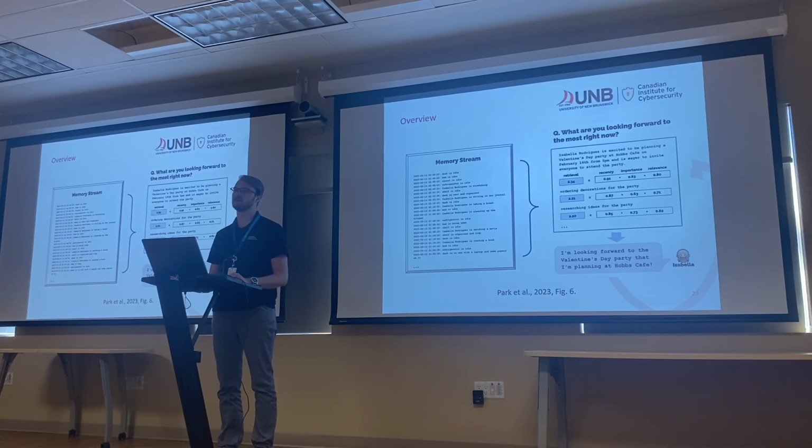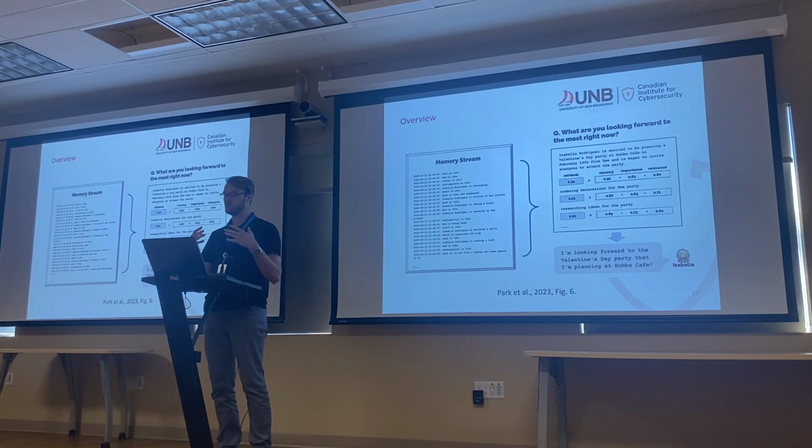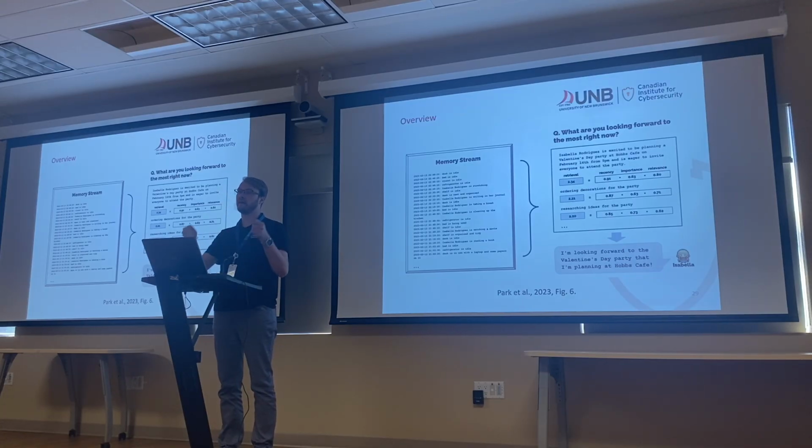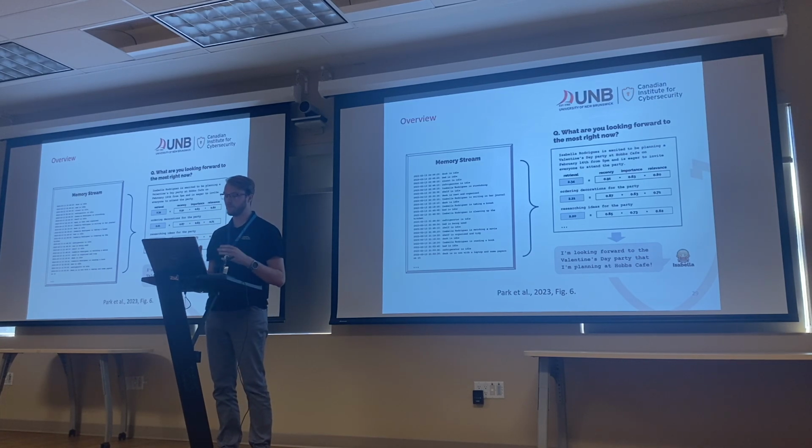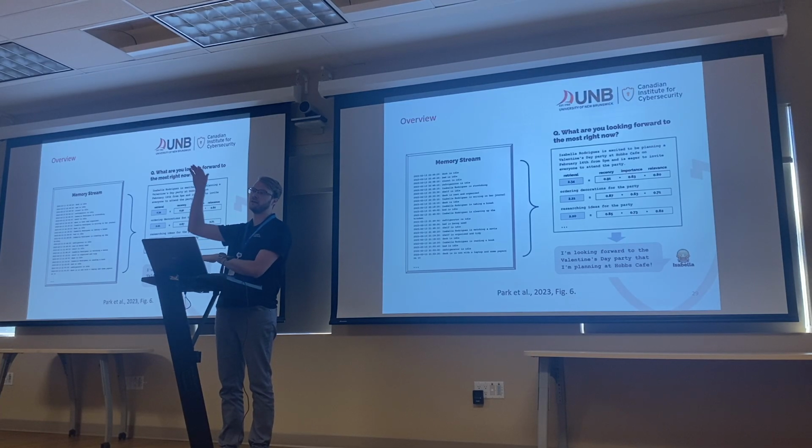The last thing is relevance. So this one isn't done by the agent itself. Essentially, whatever the query or prompt is to the agent, they're going to take that and compare it with every other memory they have. We would obviously do that using an embedding and cosine similarity, just to say out of all the memories we have, what are the ones that might at least be relevant to the thing I'm trying to think about. So together, all three of these things are used to produce a score for each memory, and the top K memories are used to actually produce the next response. So it's not the case that this is just all occurring in one greater context window.